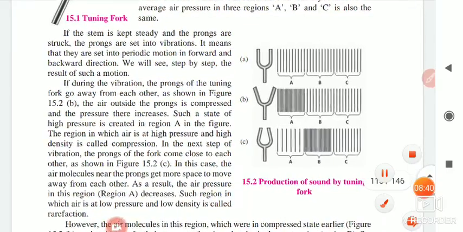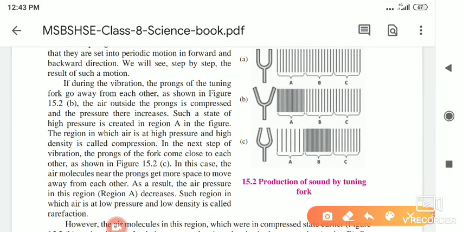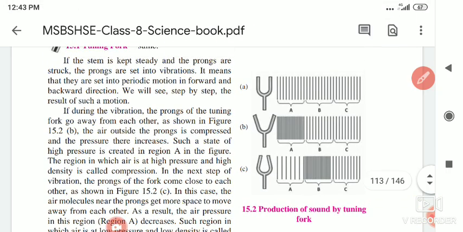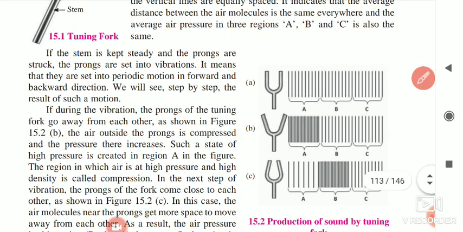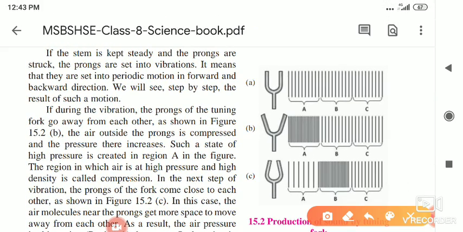Now let us see what is given in our text. If the stem is kept steady and the prongs are struck, the prongs are set into vibration. It means they are set into periodic motion in the forward and backward direction. We will see the step by step result. If during vibration the prongs of the tuning fork go away from each other, as shown in figure 15.2b,